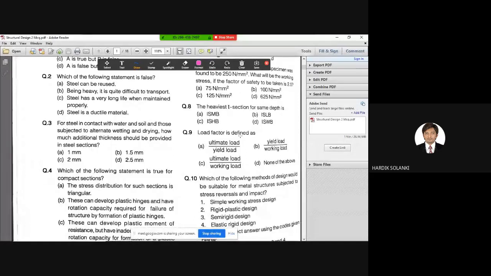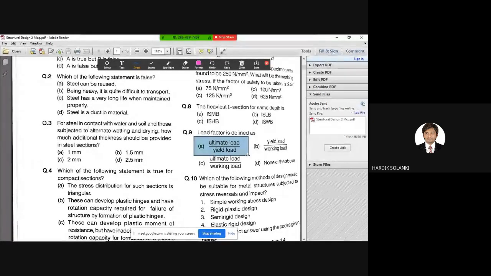All these formulas are given in IS 800 2007. So we are not doing anything new. Question number 9, correct answer is A. Ultimate load divided by yield load.